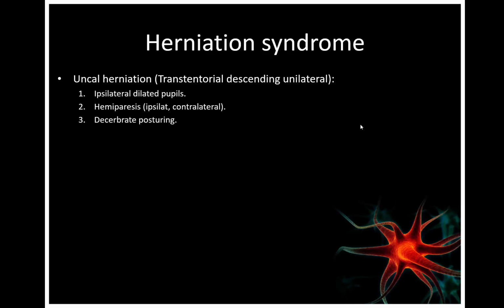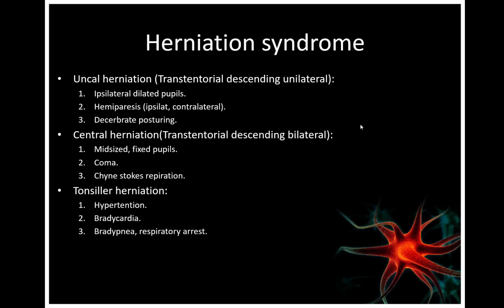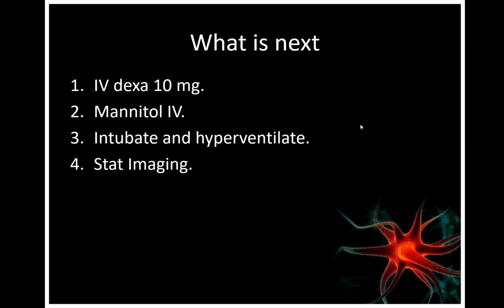If the uncus pushes the whole midbrain to the other side, the opposite cerebral peduncle will be compressed, and that will produce ipsilateral weakness. There is another syndrome called central herniation, where basically the thalamus goes down to the midbrain and the brainstem, called transtentorial descending bilateral herniation. The patient will have mid-sized fixed pupils bilaterally. They have coma, of course, and Cheyne-Stokes respiration. Tonsillar herniation presents with hypertension, bradycardia, bradypnea, and respiratory arrest. Subfalcine herniation presents with contralateral leg weakness.